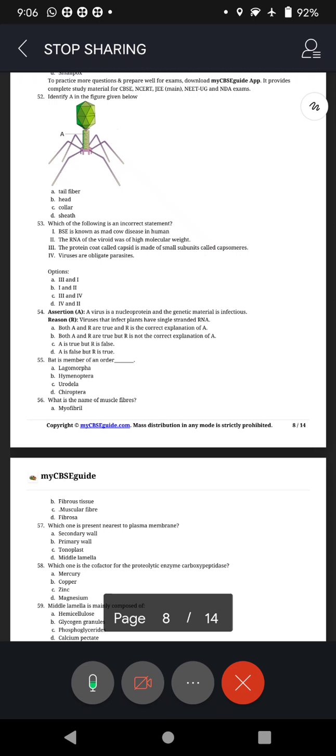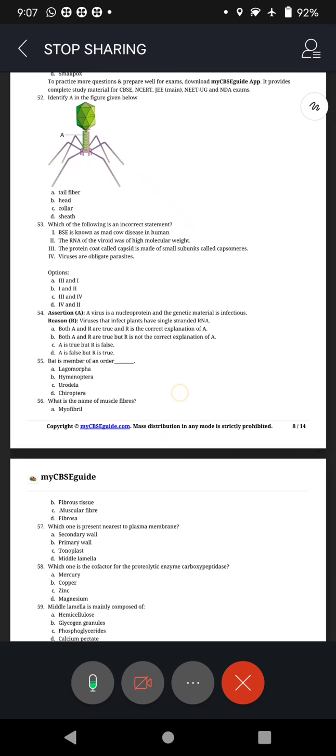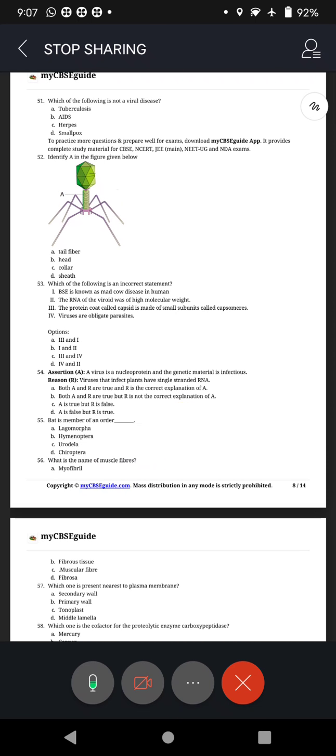Okay, in your hometown, if 3 or 4 of you are there, sit together in one of your homes, and do this. This will help you to identify what are the major concepts that are covered under a particular chapter, so that you can focus on that, right?